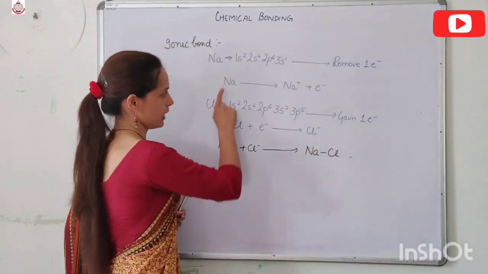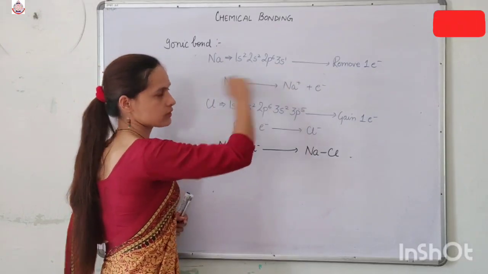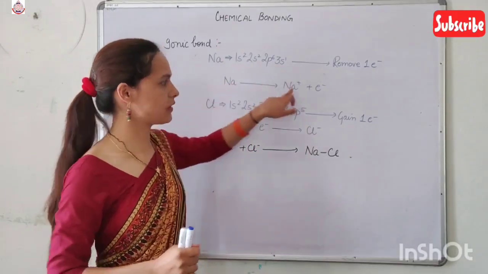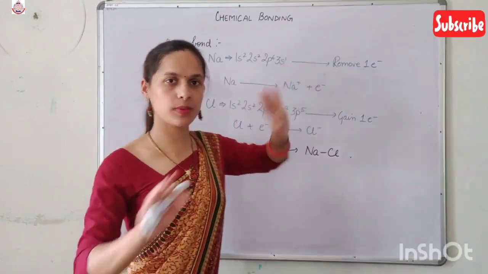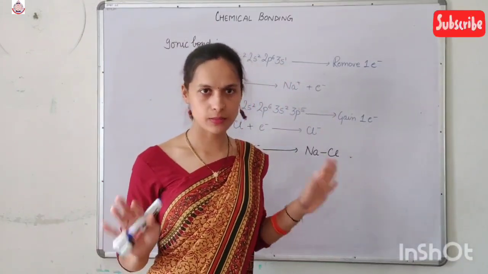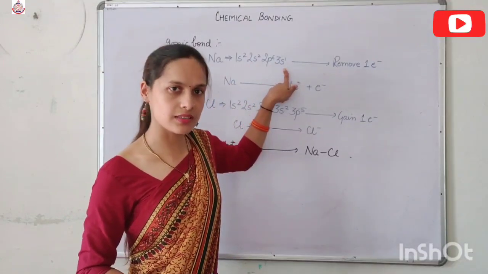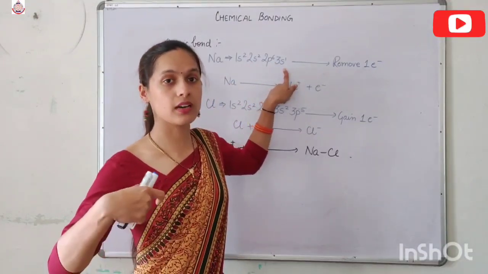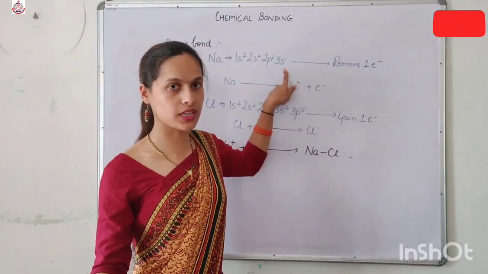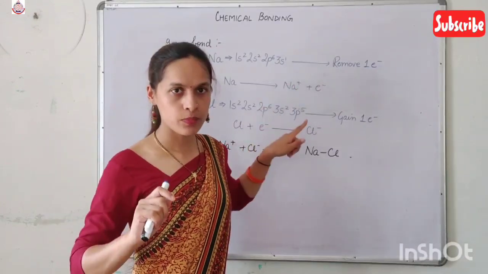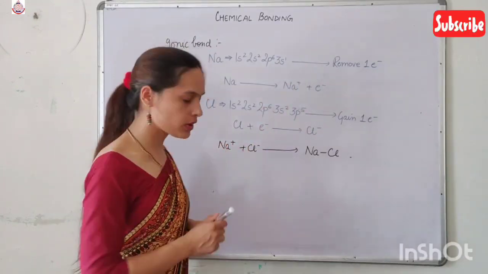In Na positive, the outermost shell is 3s, and when Na gets converted into Na positive, 3s becomes 0, because we remove the one electron from 3s.